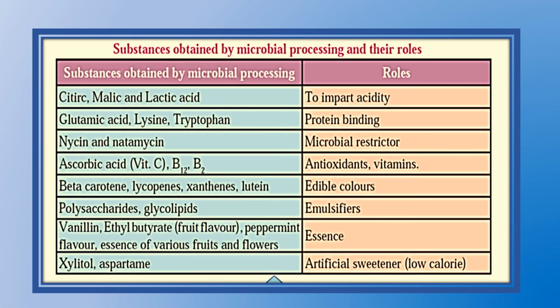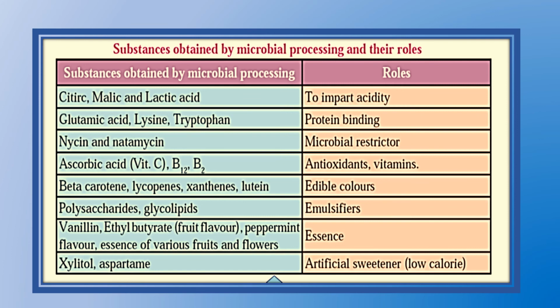Another table: substances obtained by microbial processing, where microbes act on certain foodstuff and this is what is produced, and then what is their role. For example, citric, malic and lactic acid give acidity in food. Then ascorbic acid, vitamin C, which is very important during these corona times.